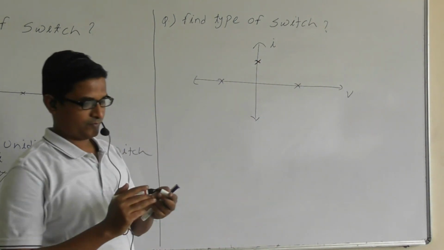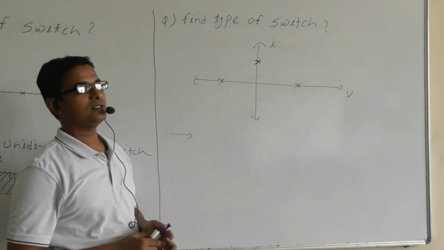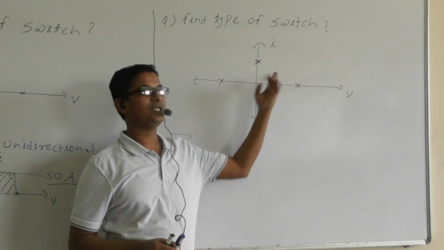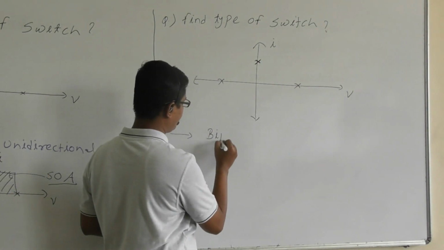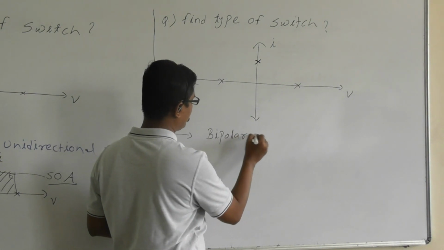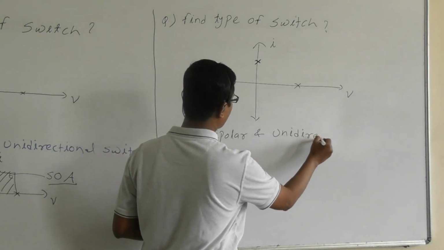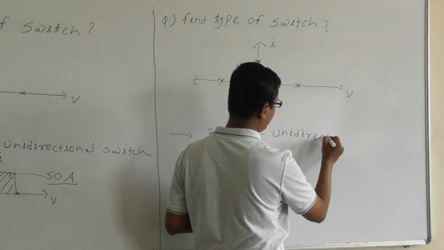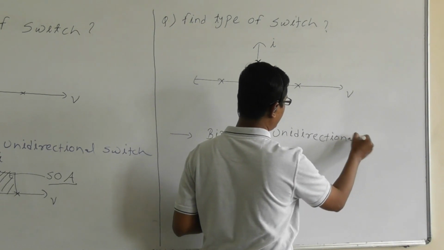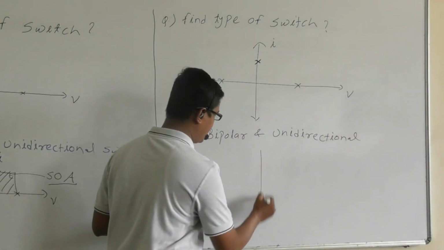So what is the type of the switch? Bipolar and unidirectional switch, right? And can we draw the safer operating area?